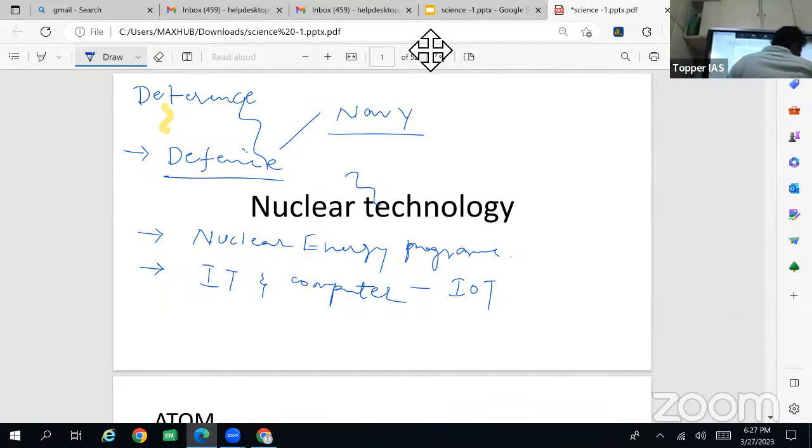Then AI, artificial intelligence. How artificial intelligence works and where it can be used. For example, AI robots.